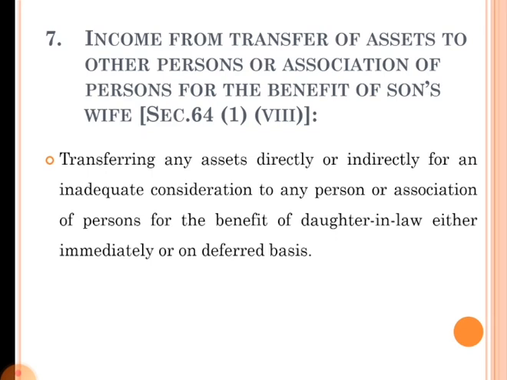Here benefit may be immediate or received in later days. For inadequate consideration, he or she is transferring the asset to any other person or association of persons. That type of income is clubbed with the income of that individual who is transferring that asset.